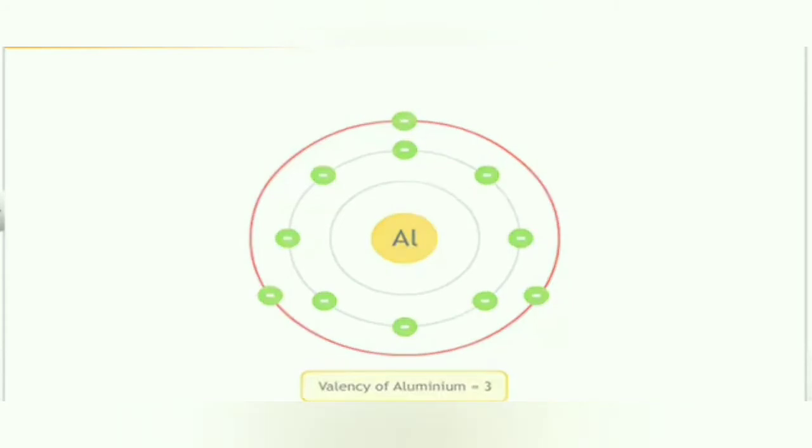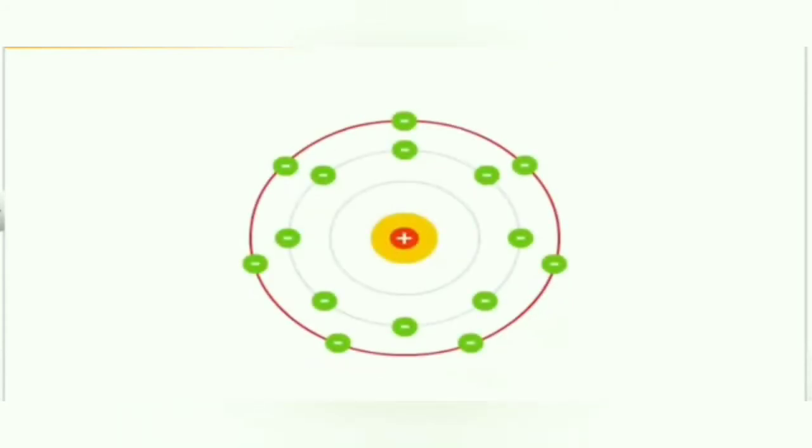On the other hand, if the outermost shell has more than 4 electrons, the valency is 8 minus the number of valence electrons. For example, chlorine atom has 7 electrons in the outermost shell, so its valency is determined by subtracting 7 from 8, which gives the valency of 1 for chlorine. So chlorine's valency comes out to be 1 like this.